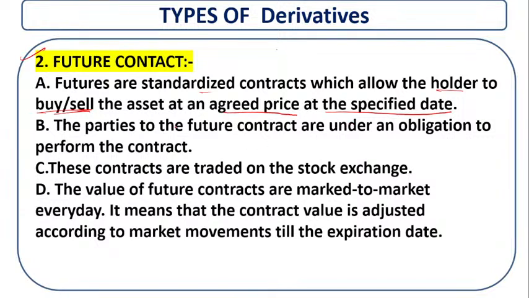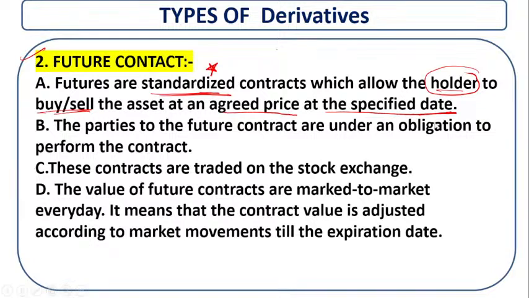So this is important: futures are standardized contracts which allow the holder who holds that contract to buy or sell the asset at an agreed price at a specific date.